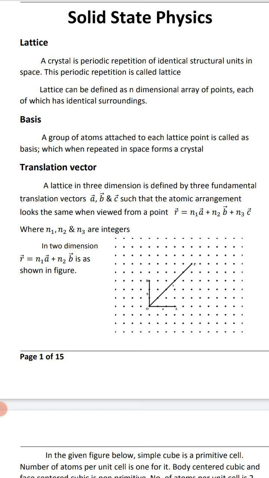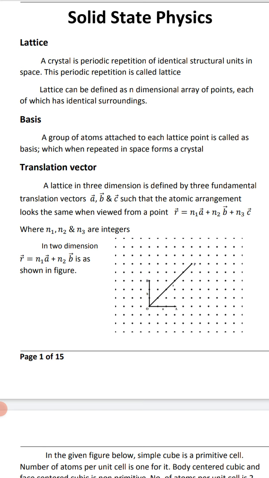What is basis? The lattice is clear, and the second one is the basis. Solid state physics is about the lattice and the basis. A basis is a group of atoms attached to each lattice point, which when repeated in space forms crystals. Now lattice and basis are clear.